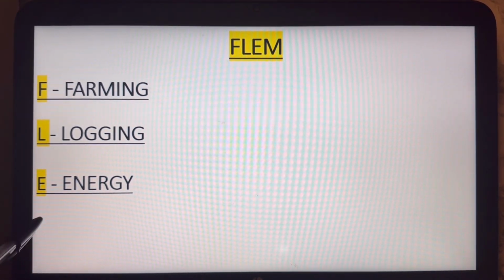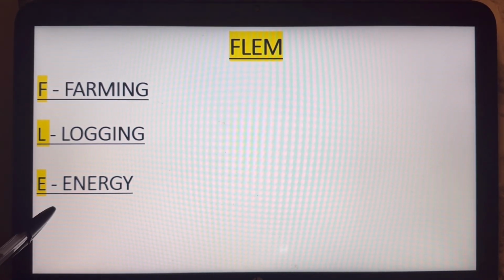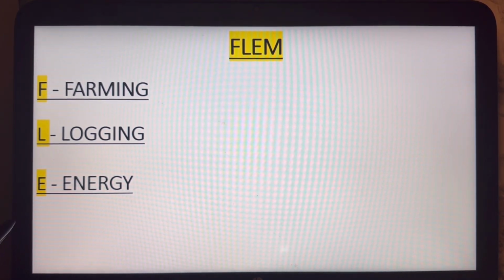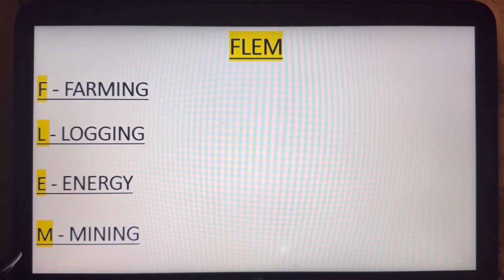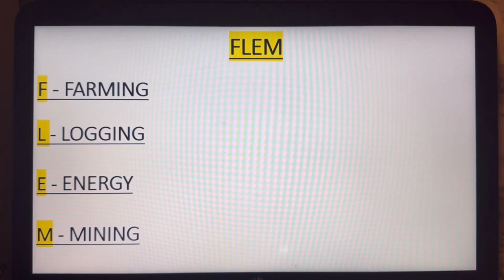There's a massive need for energy, especially in NEEs and LICs. And then you could argue M for mining or mineral extraction. There's a massive economic market for products like gold.